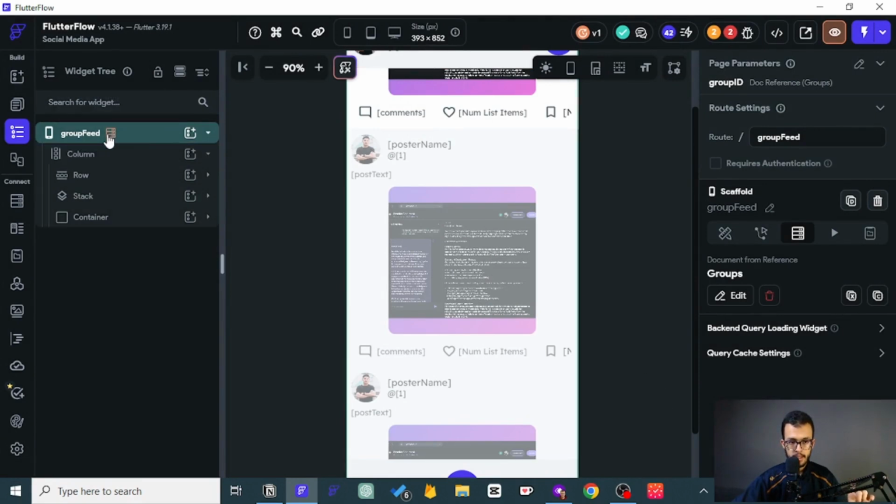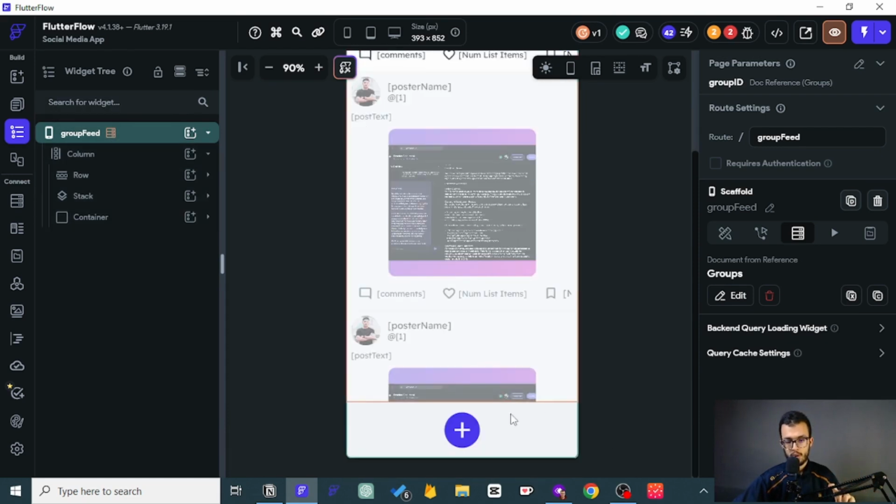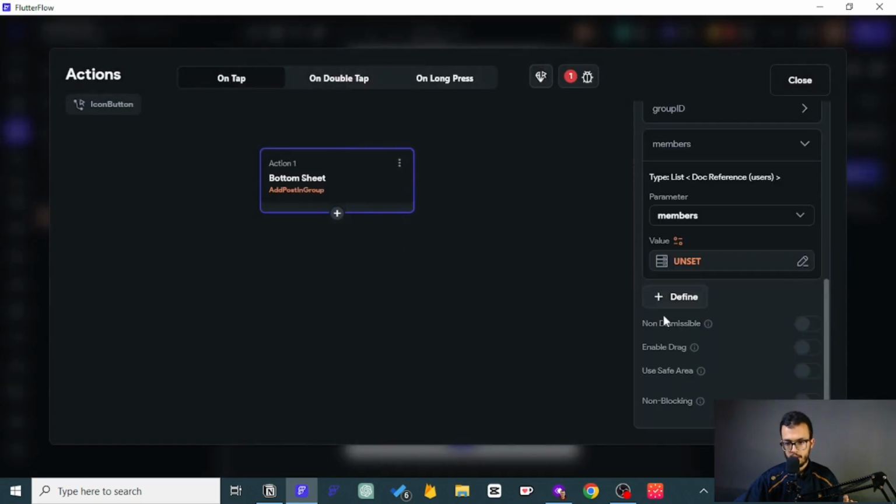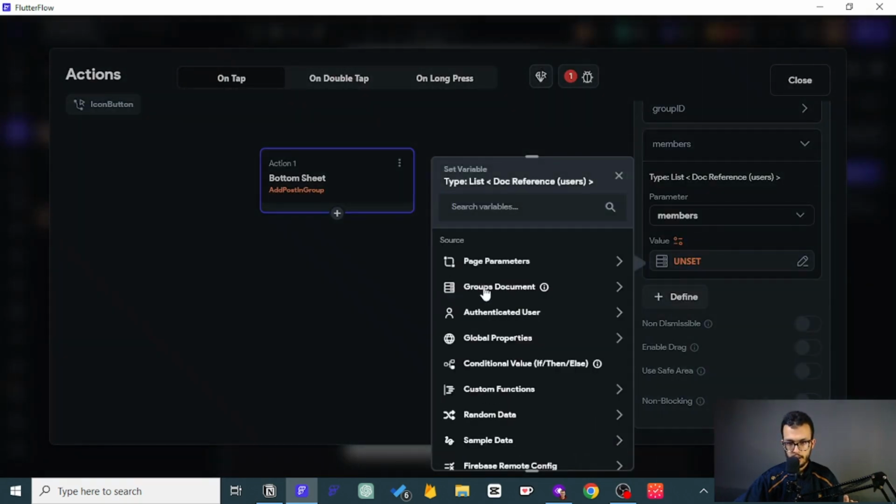Now with this backend we have access to the group data including members, so why not pick the members, that list of IDs, from this backend? So we have it here. Let's now have access to it. So come here, and as you can see, now we have that access.